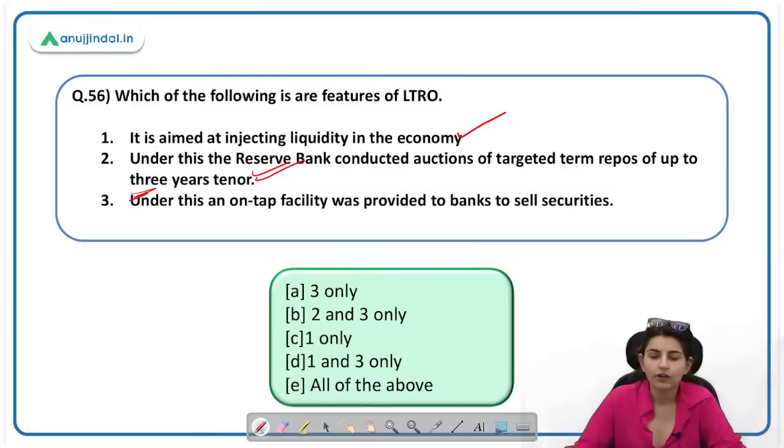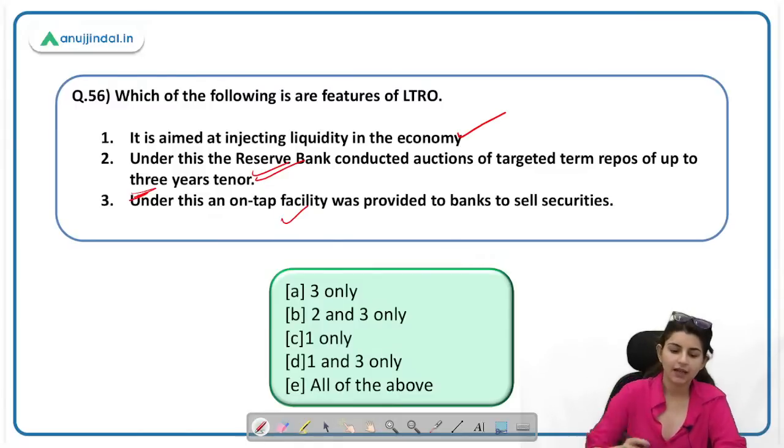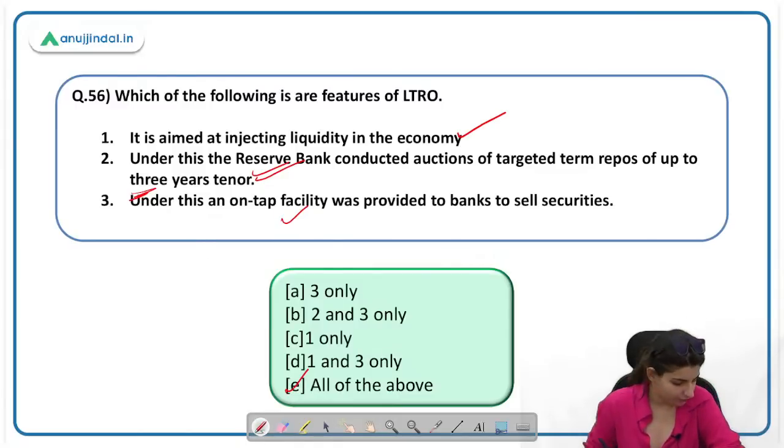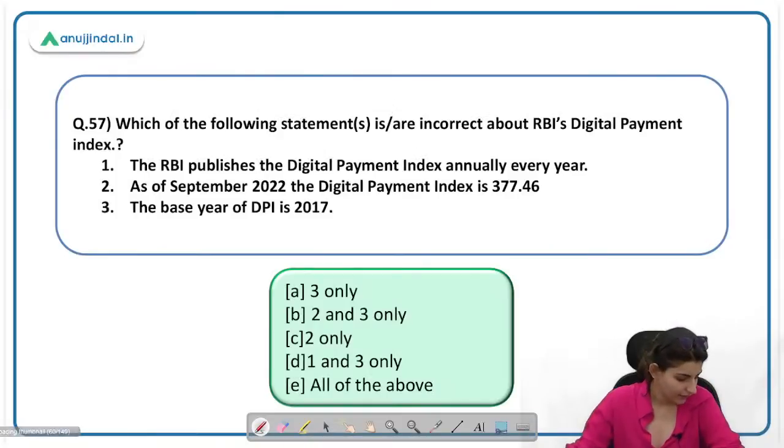Under this, an on-tap facility was provided to banks to sell securities. This statement is also correct. Correct answer here is E, all of the above. Yes, Sakshi, 6 months of Spotlight and the RBI PDF is enough.